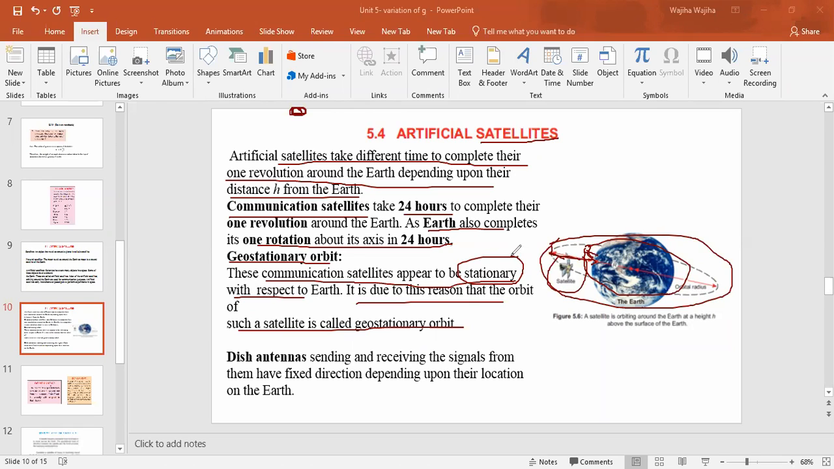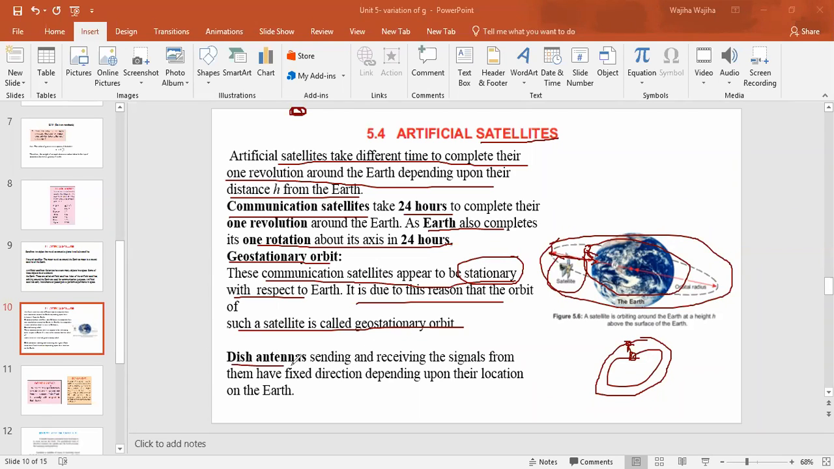Because they are moving at the same rate as our earth is rotating. With respect to our earth, these satellites appear stationary, but in reality they are moving, and their motion is similar to the rotation of the earth. As the earth is rotating, they have the same rotation. That's why scientists observing these satellites from the earth see them as stationary, but in reality they are moving along with the earth. That's why we call them geostationary satellites, and they move in the geostationary orbit.